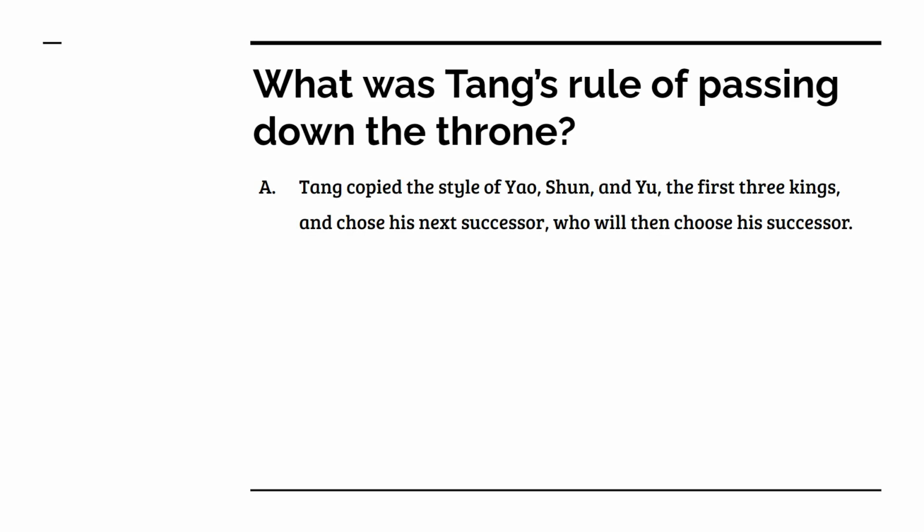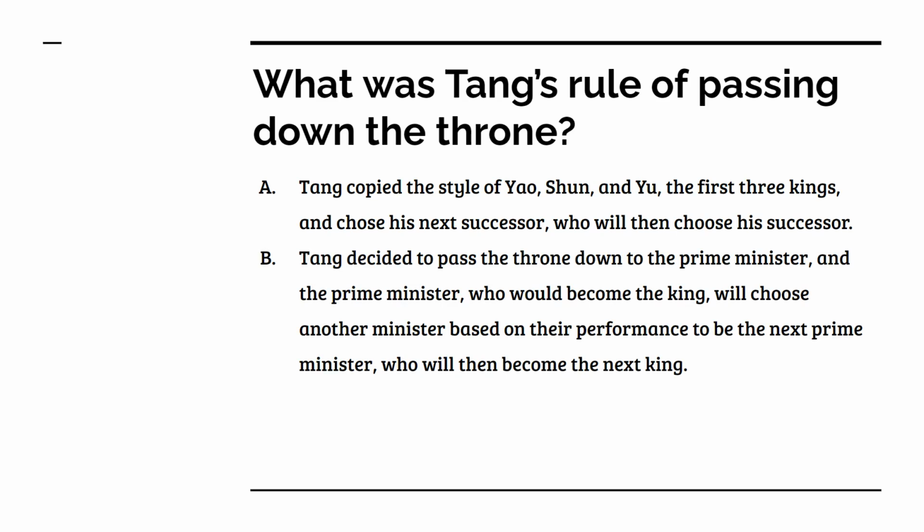A. Tang copied the styles of Yao, Shun, and Yu, the first three kings, and chose his next successor, who will then choose his successor. Or B. Tang decided to pass down the throne to the prime minister, and the prime minister would become the king, would choose another minister based on their performance to be the next prime minister, who will then become the next king.